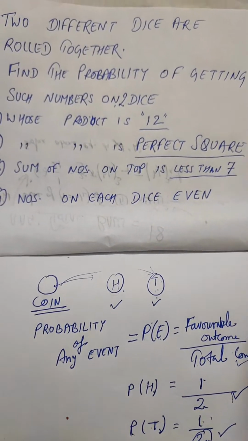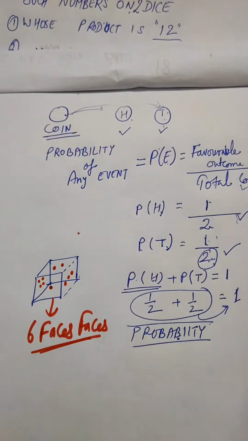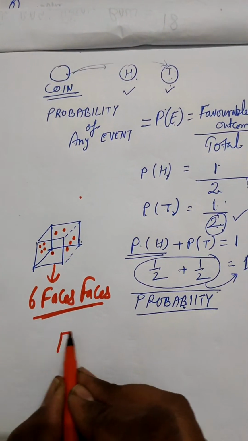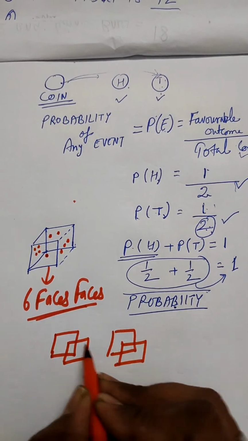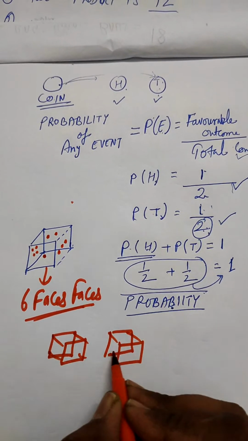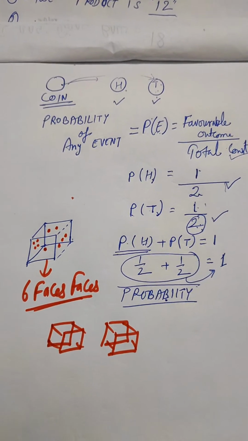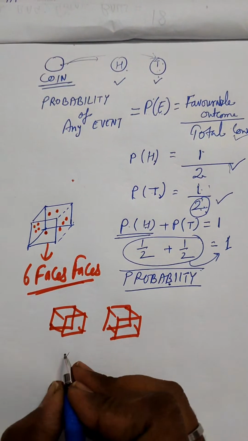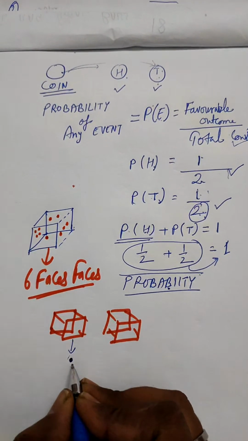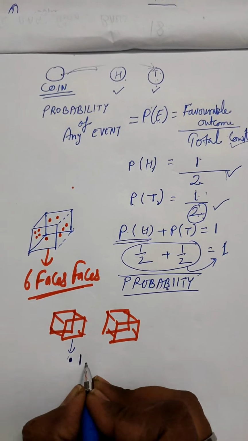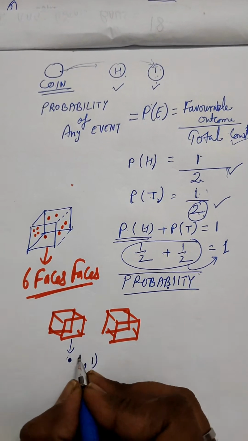So let us understand, if two dice are rolled together, there are outcomes for both the dice. These two dice are rolled together, right? So what is the outcome? Let us see. The outcome will be like this. There can be a possibility that for the first dice we are getting 1, and on the second dice simultaneously we are getting 1. This is one of the possibilities.